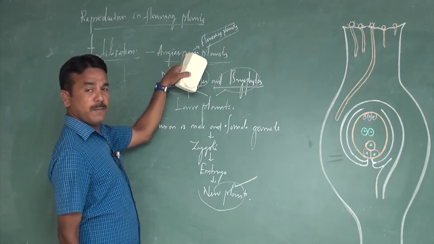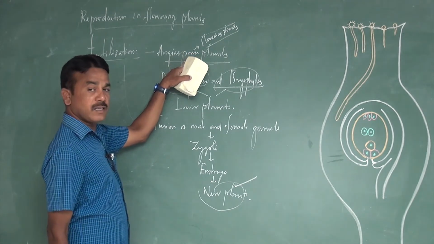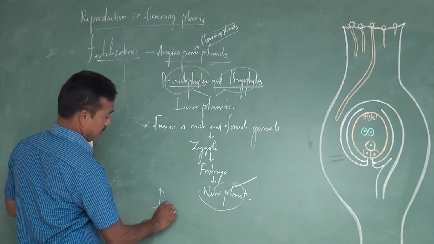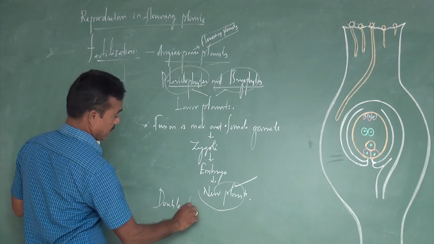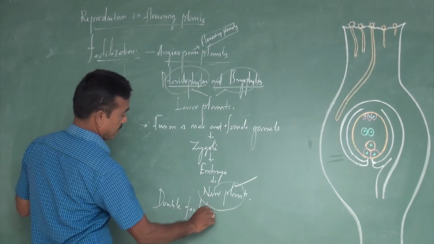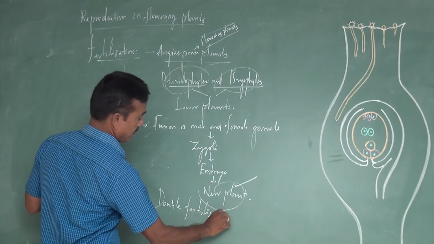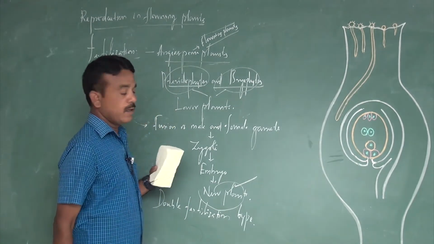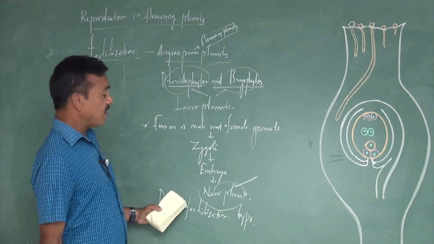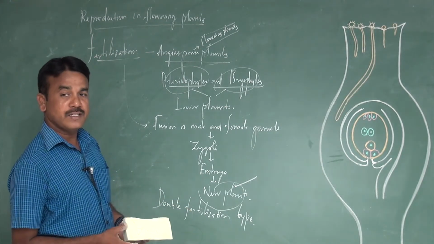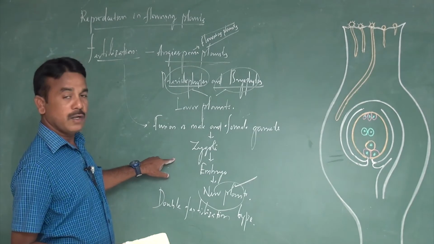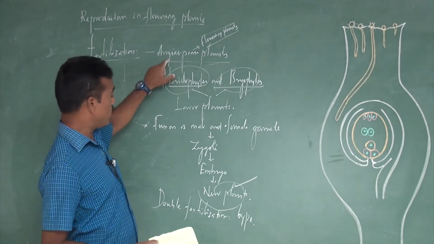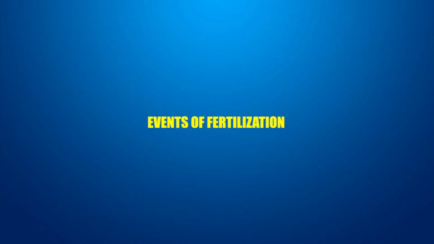In angiosperm plants, fertilization is of the double fertilization type, which occurs only in flowering plants.